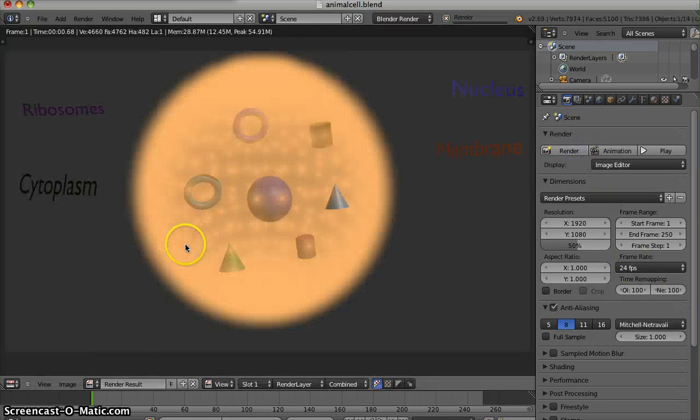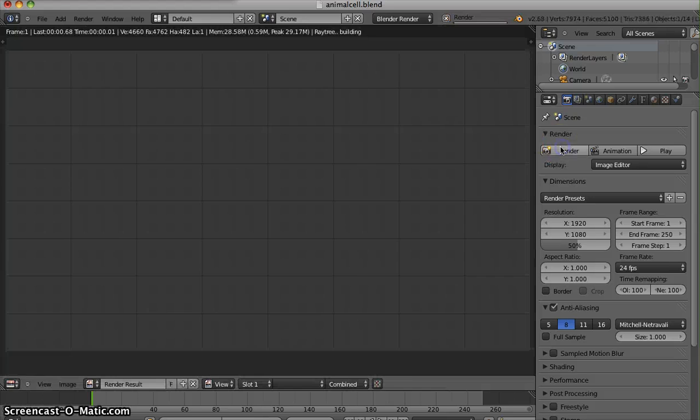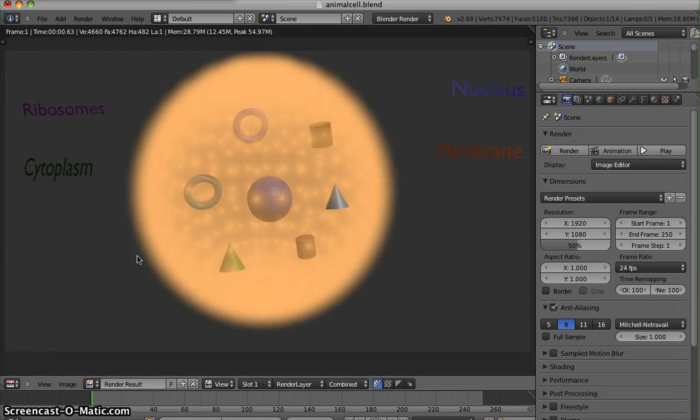Now we can render the image again. Everything looks fine. I might need to move cytoplasm a bit, and to rotate membrane. Render the image. Everything looks fine.